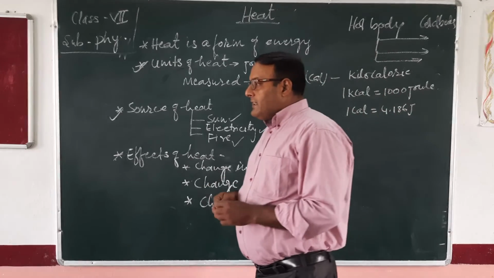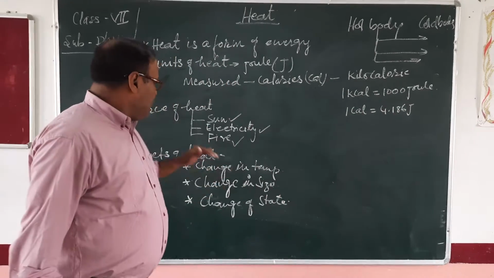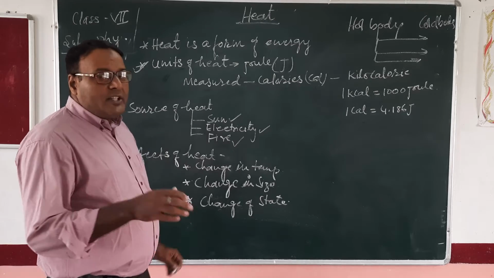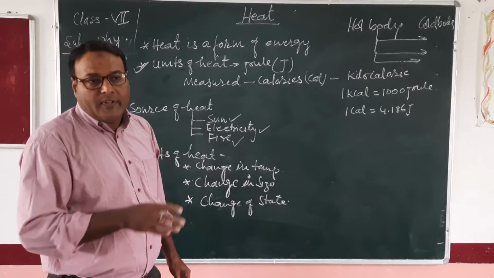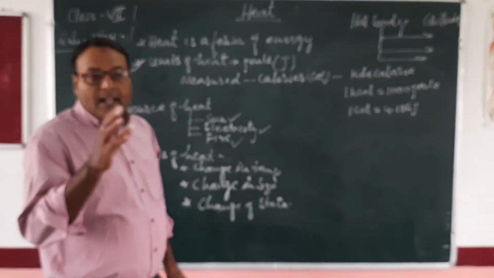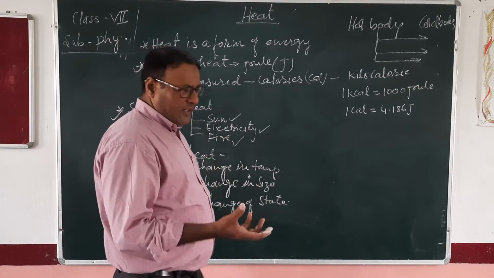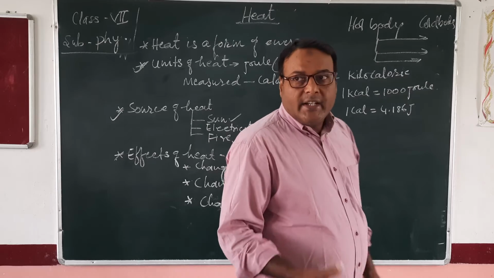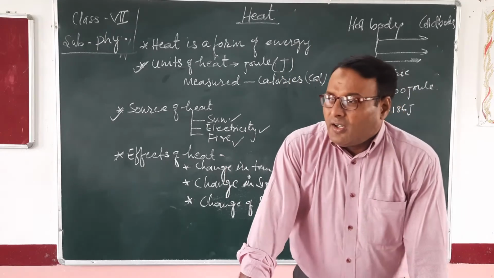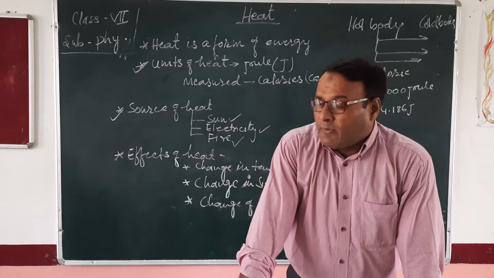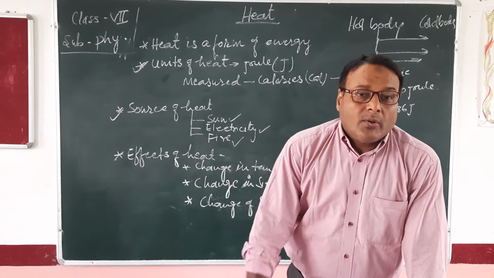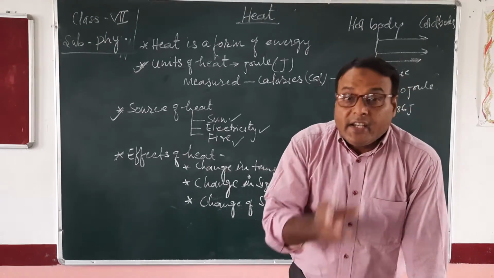First we will discuss the sun. The sun emits a lot of energy, heat energy and light energy. Electricity is man-made. In the winter season, one example I am giving you: suppose a blower is there, a heater is there.